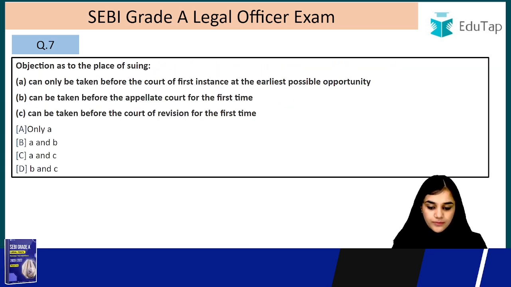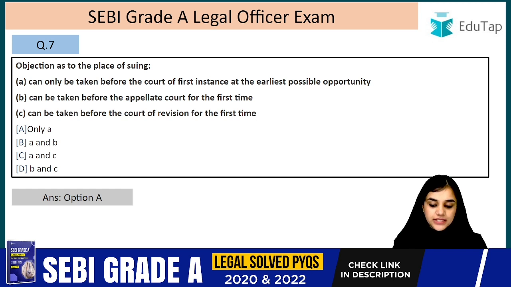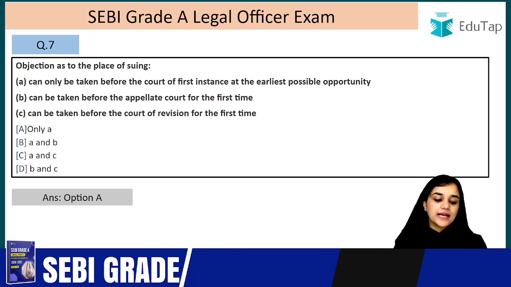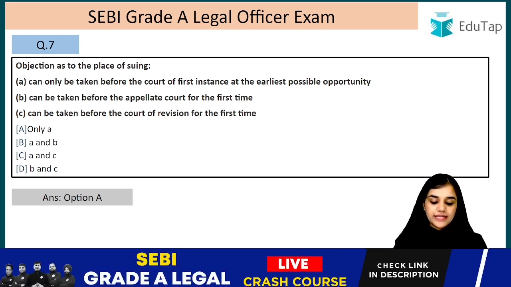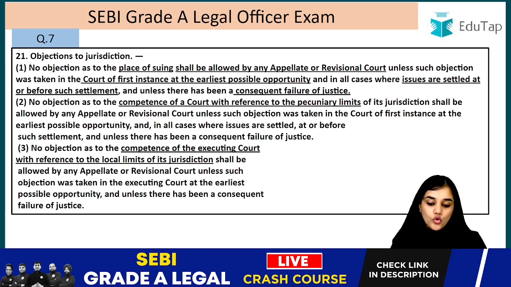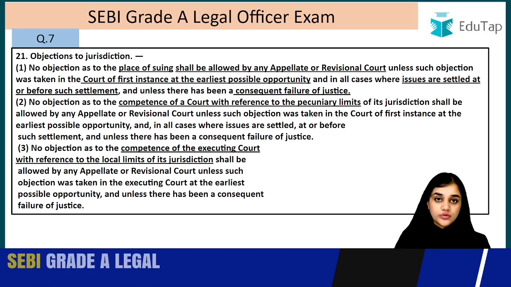Question number 7. Objections as to the place of suing. The answer is A, that is, only A is correct: it can only be taken before the court of first instance at the earliest possible opportunity. This is Section 21. Let's read this section first. No objection as to the place of suing. So they are talking about territorial jurisdiction here, right?